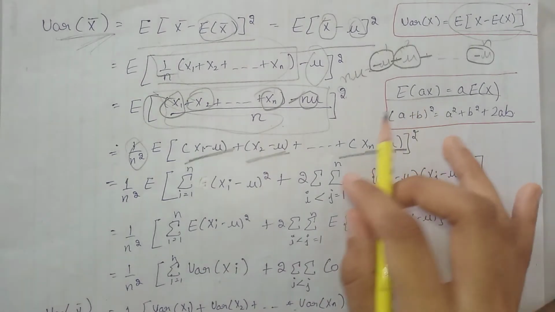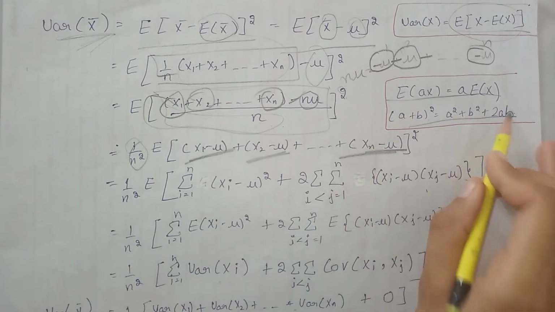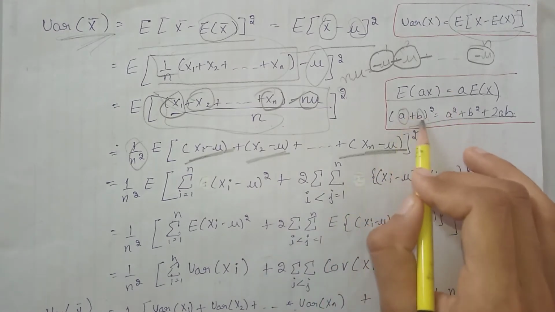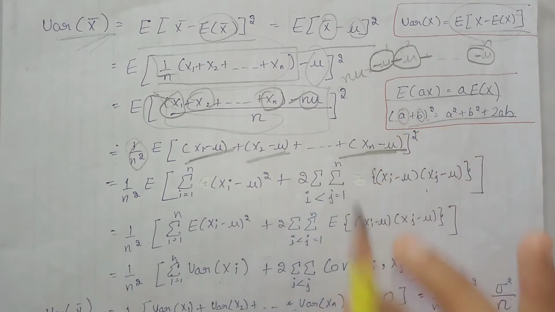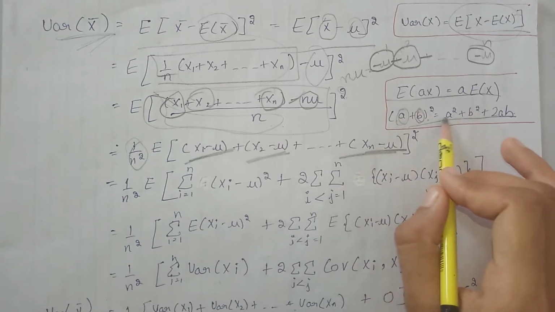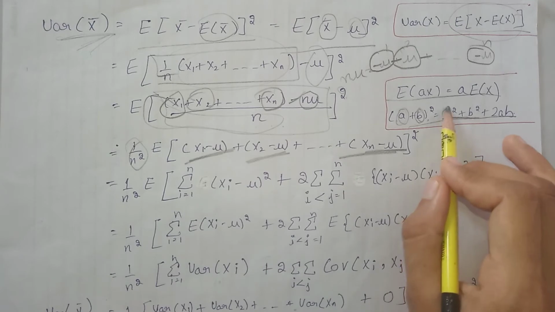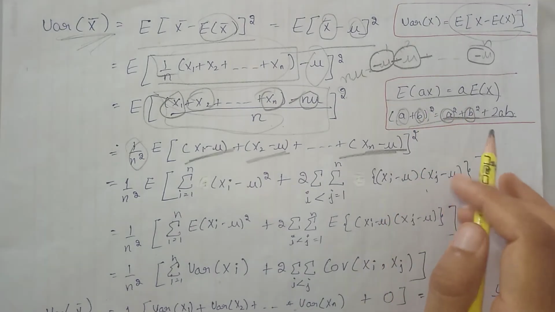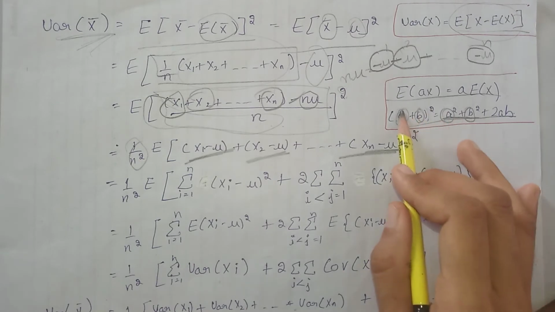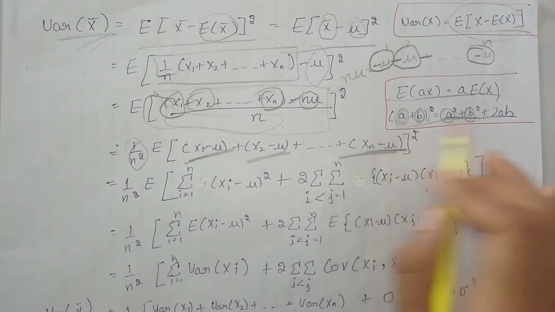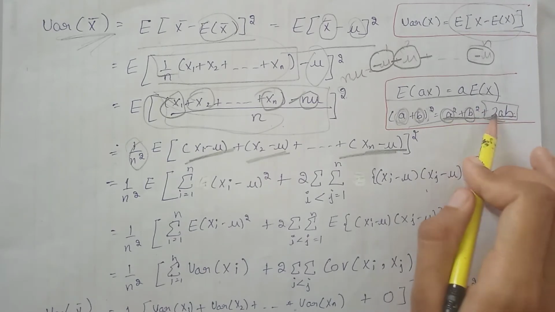Now we know the formula of (a plus b) square, that is, basically for all the terms present inside the square, firstly we square all those terms, and then we multiply each term present inside the square with all the other terms, and then multiply by 2.